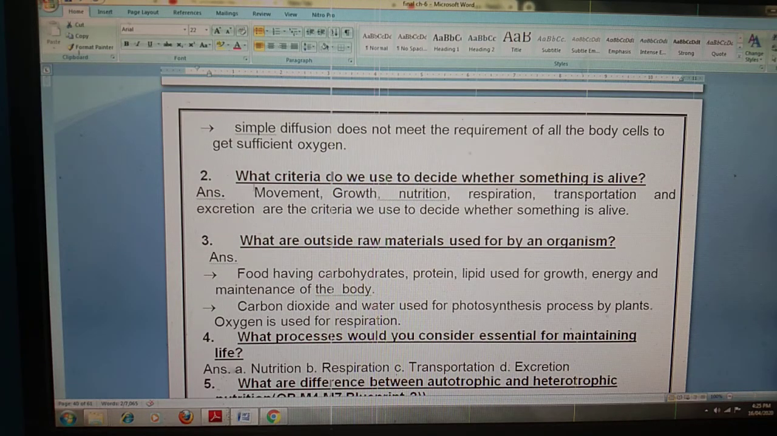Second question is, what criteria do we use to decide whether something is alive or not? That we know very well. Movement, growth, nutrition, respiration, transportation and excretion are the criteria we use to decide whether something is alive or not.